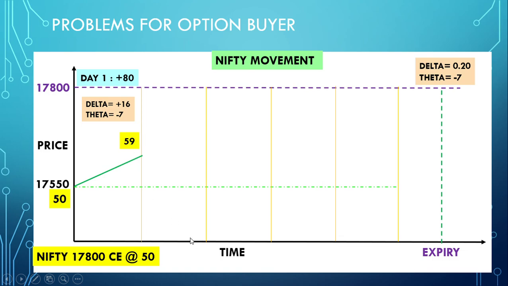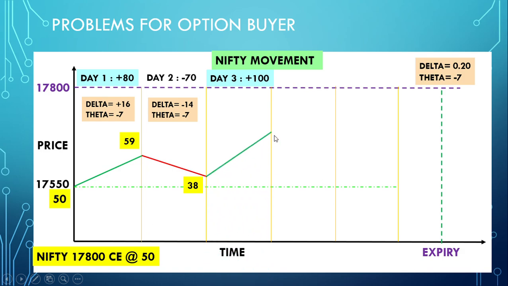Now comes the next day. Say for example Nifty falls 70 points. It comes here, delta will be minus 14, theta will be minus 7, and this option premium will become 38. Now the next day, Nifty again rises 100 points and goes up. So the delta effect will be plus 20, theta will be minus 7, and the option premium will become 51.